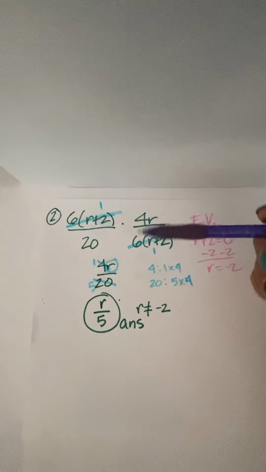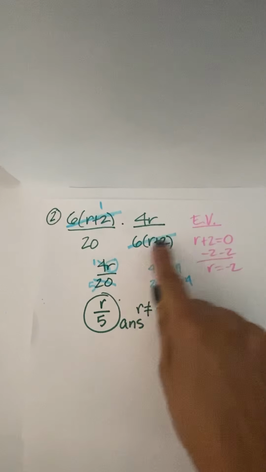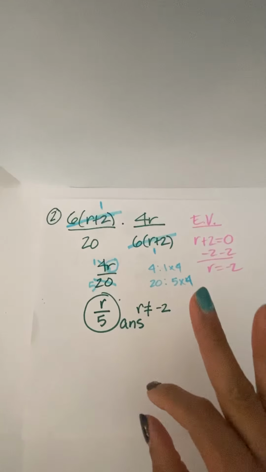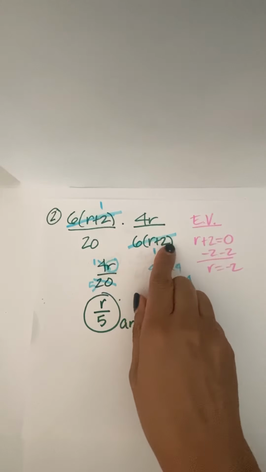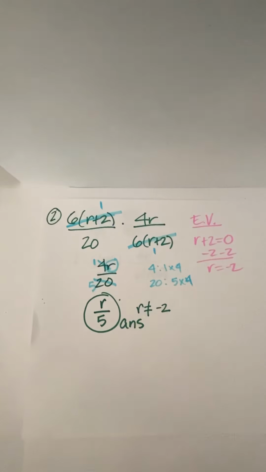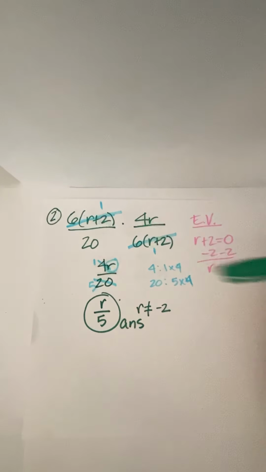So moving right along, I canceled out the 6 times r plus 2 here and here. I have a feeling that some people, when they look at this, they want to go ahead and distribute first. Don't do that. Don't do that. We don't want to do any multiplying or distributing. We always cancel first. And if necessary, we factor and then cancel first. But this one's already factored for us, so that's perfect.